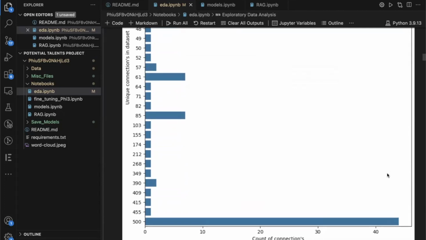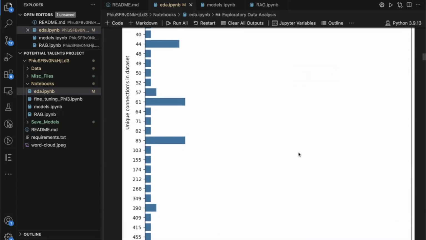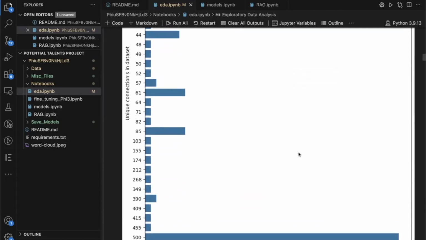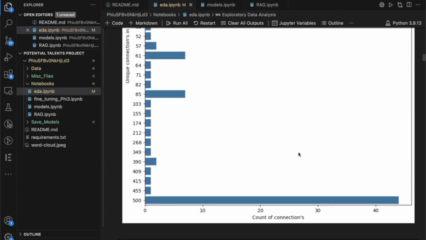So it's almost half of the data set that has 500 plus connections, and that will be used as another kind of proxy later on when we go to pre-rank the data set in the models notebook.